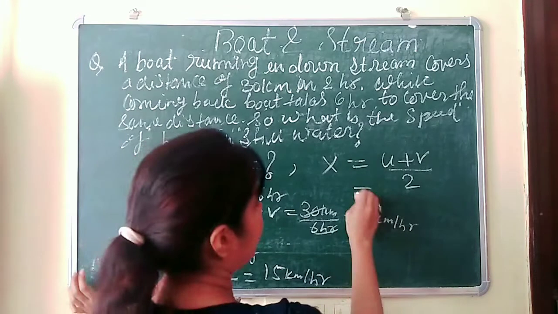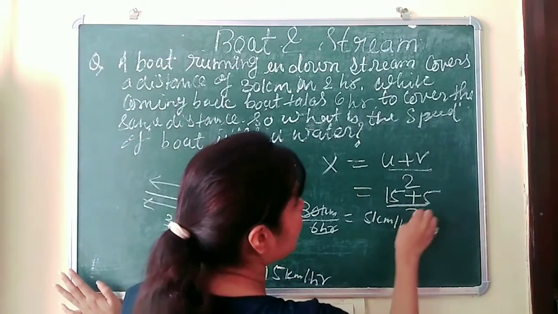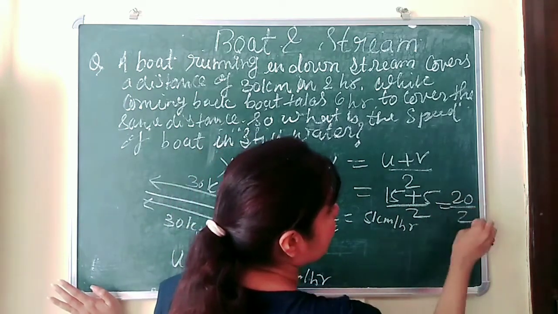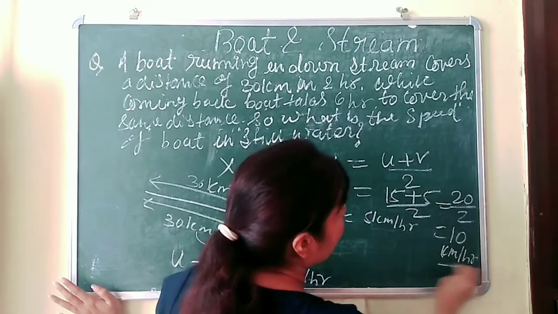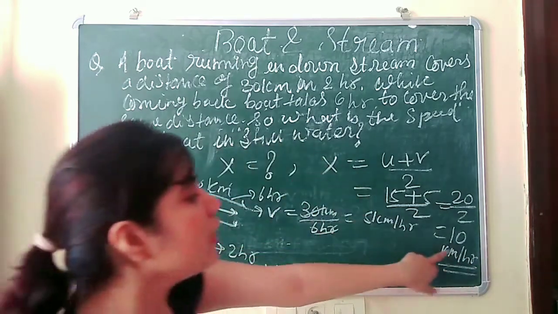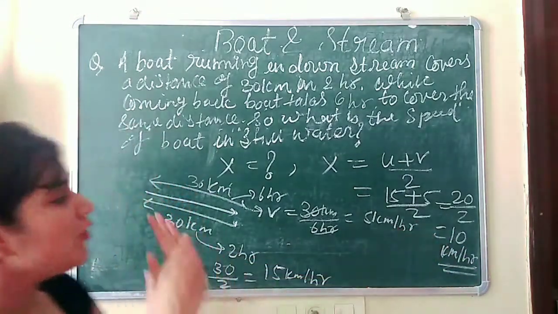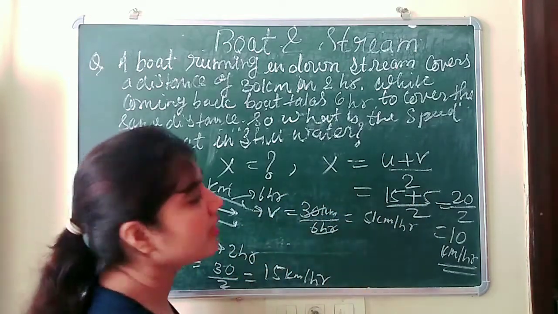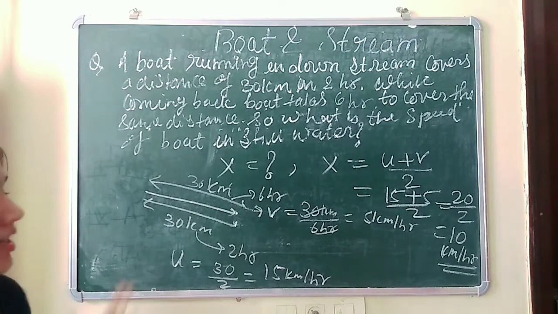Now we have the value of u, we have the value of v, we just put them here, that is 15 plus 5 by 2. So we will solve it. We get 20 by 2, that will be 10 kilometers per hour. So this is the speed of the boat in still water, that is nothing but 10 kilometers per hour. We have just put the values in the equation and got the answer. So this is a very simple question. Just take a screenshot.